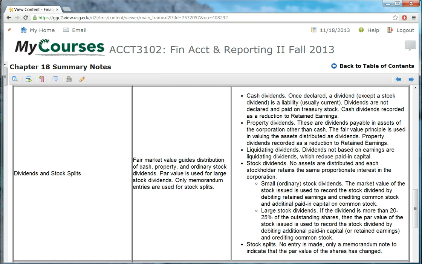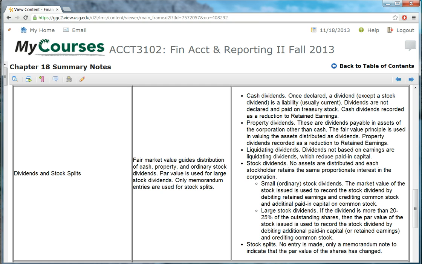The key with property dividends is that instead of crediting cash, because it's not a cash dividend, we will simply credit the asset account for the fair market value of the assets that are being distributed. And so property dividends still reduce retained earnings, and that's the key here. That's the most important part: a property dividend is going to reduce retained earnings just like a cash dividend would. It's just a matter of the form in which the dividends are distributed.